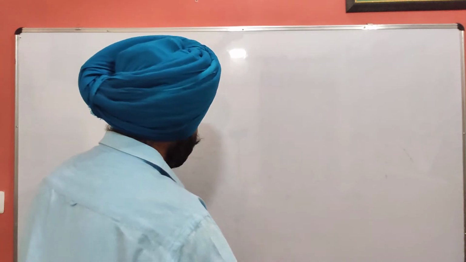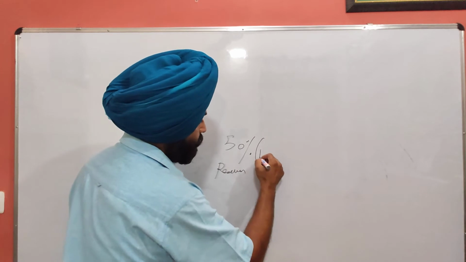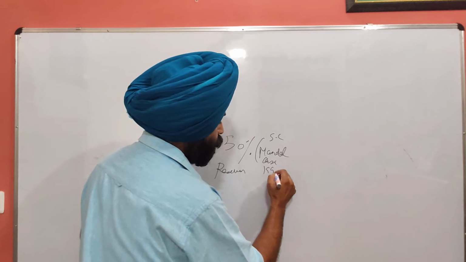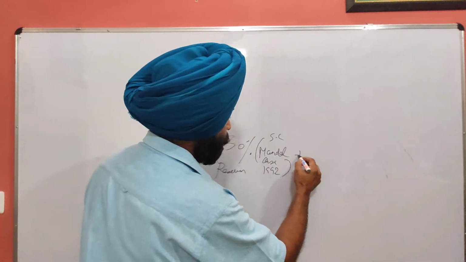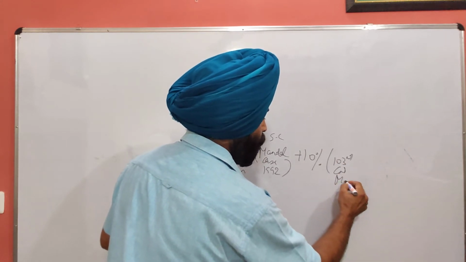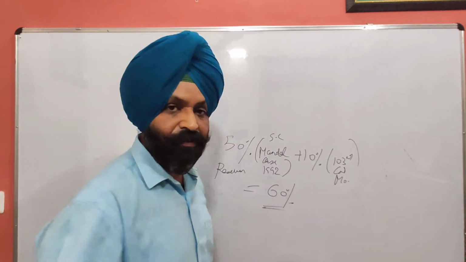So the present situation now is that the total reservation can be 50%, the earlier limit as fixed by the Supreme Court in the Mandal case in 1992, plus 10% reservation for the general category by the 103rd Constitutional Amendment by the Modi government. So total reservation becomes 60%. Now up to 60% reservation can be there.